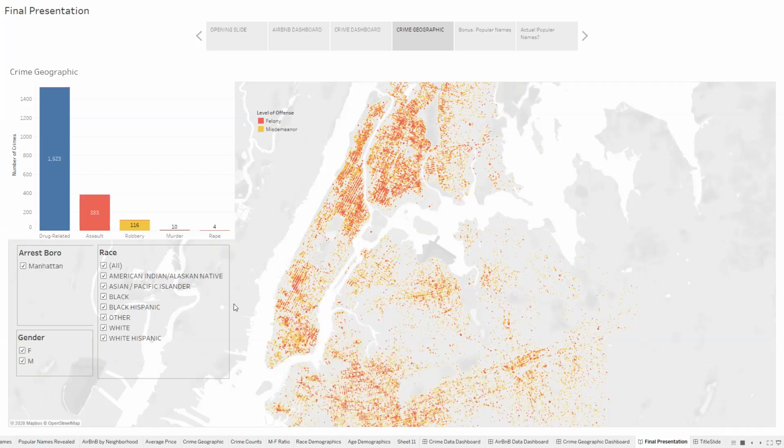As far as stories, we did notice there was definitely a correlation between our more expensive areas, which was right around here, and a lack of crime. It wasn't perfect, because all of downtown Manhattan is going to be expensive as well as high crime, just because of the population density. But the nicer areas of downtown where we were looking were lower crime. We thought that was interesting, especially low felony in this area.